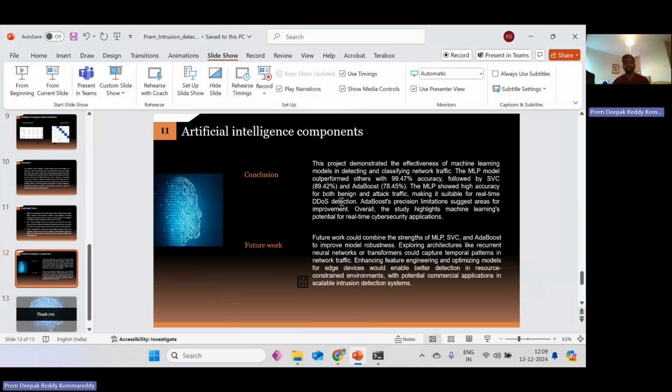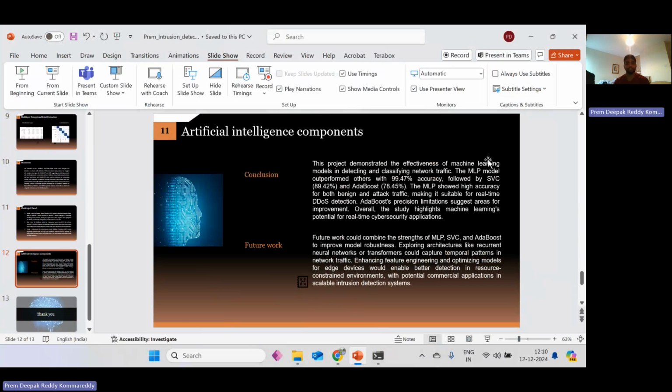Coming to the conclusion, as we can see, the MLP is giving the best accuracy for both benign and attack traffic, making it suitable for real-time DDoS detection. AdaBoost's precision limitations suggest areas for improvement. Overall, the study highlights the machine learning potential for real-time cybersecurity applications.